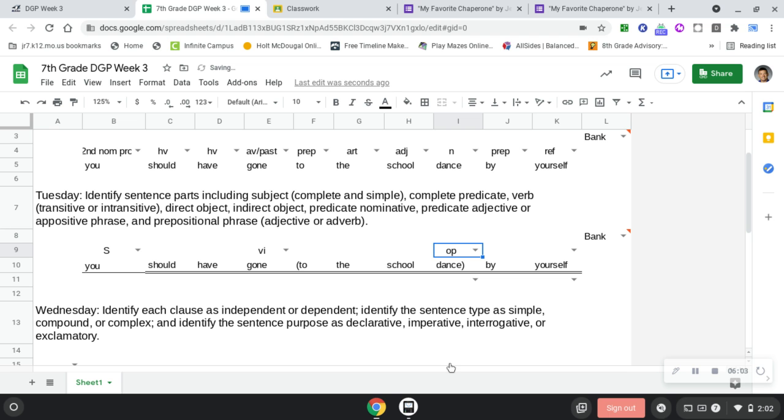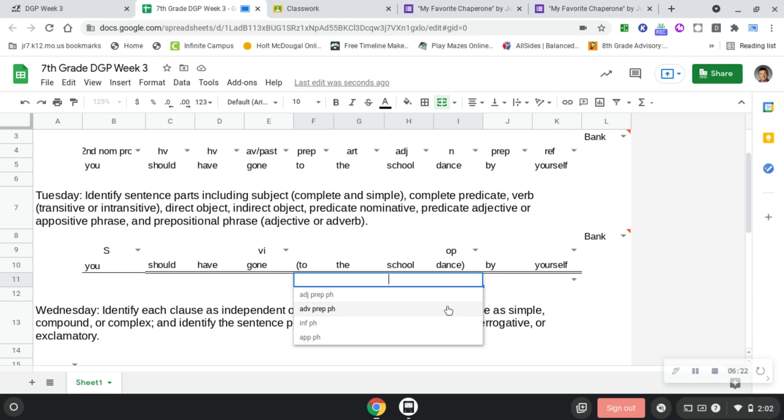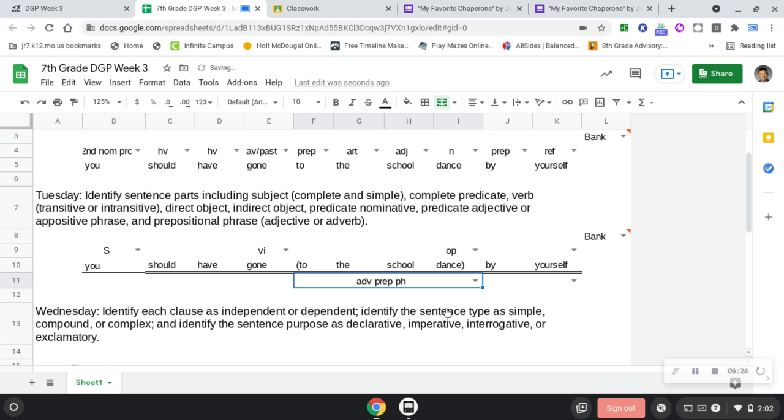Does that make sense? Preposition points to our object of the preposition. It's also talking about gone to the school dance. To is a direction. You have to actually move. You have to do something to actually change your location with to. So this one is an adverb prepositional phrase.